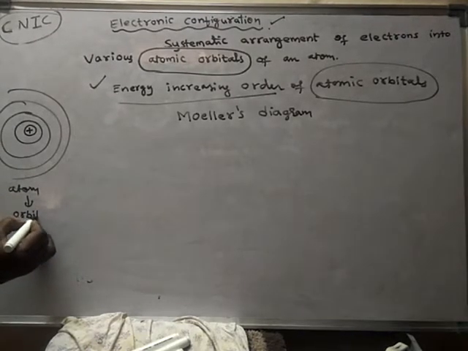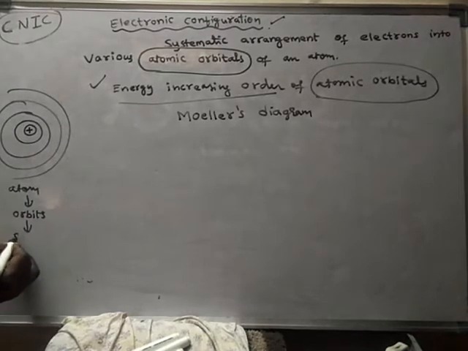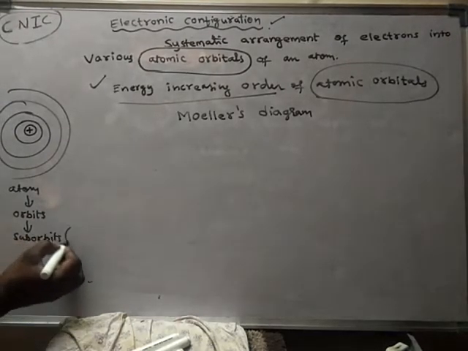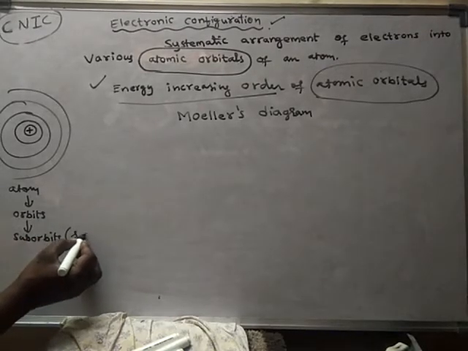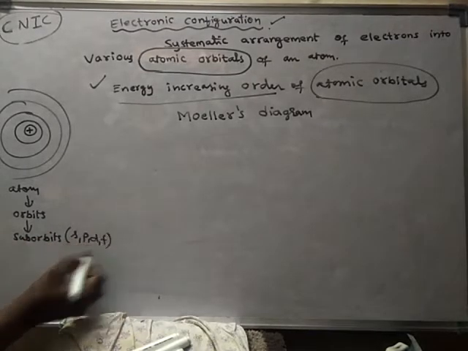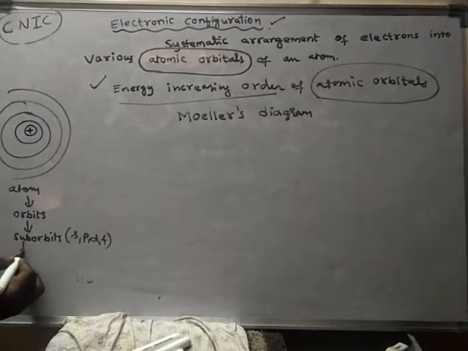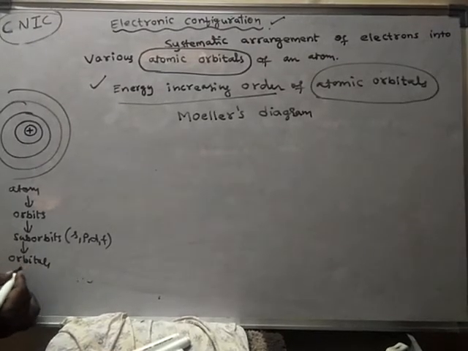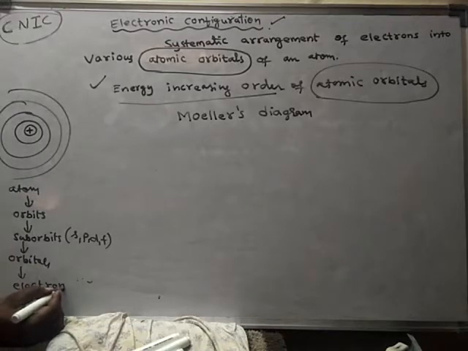So that means atom contains orbits, orbits contain suborbits. How many types of suborbits are there? S suborbit, P suborbit, D suborbit, and F suborbits. Suborbits contain what? Orbitals. And these orbitals contain what? Electrons. So like this, the location of the electrons in an atom can be identified.